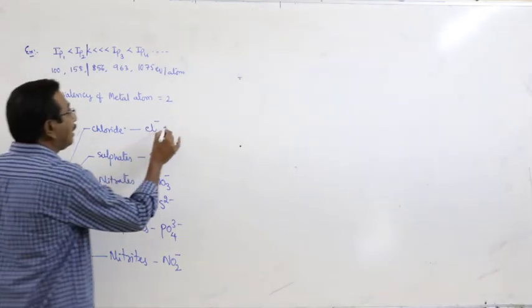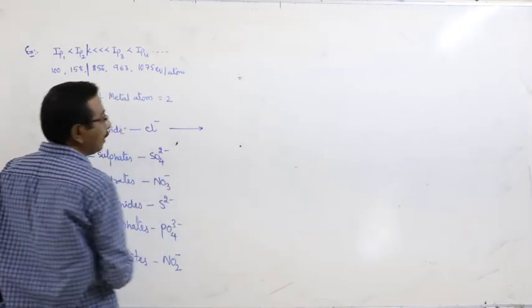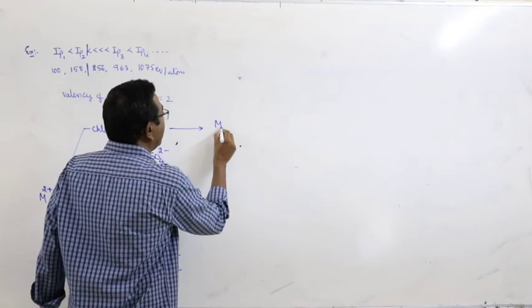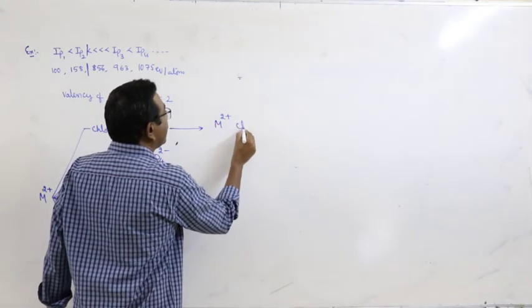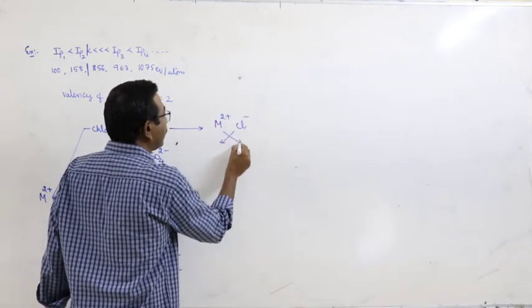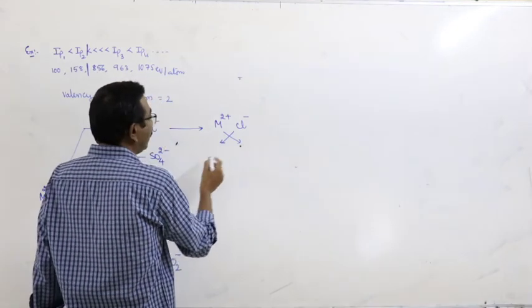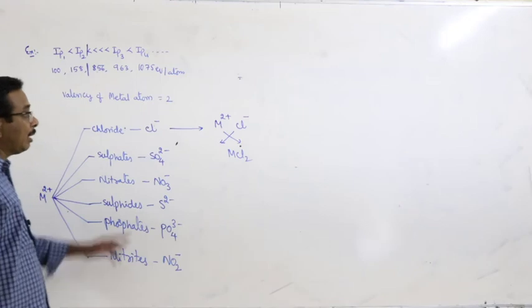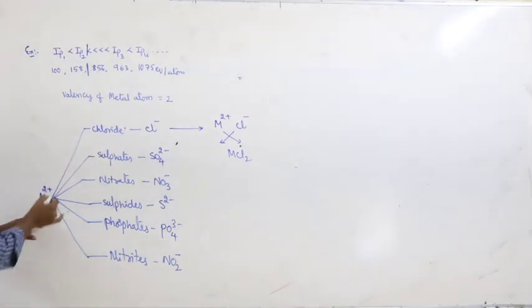Now you can write the metal chloride. What about the metal chloride? For that, M2+ and Cl−, crisscross: MCl2. That is the molecular formula of the chloride.